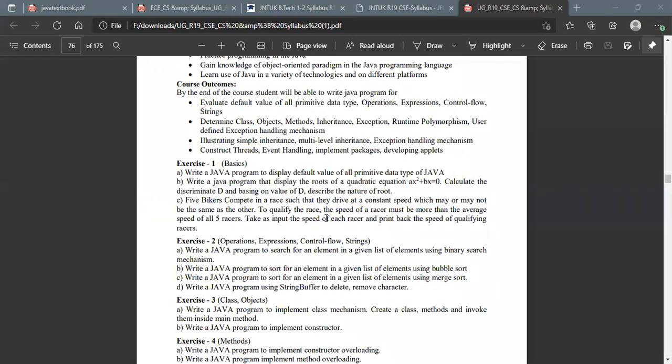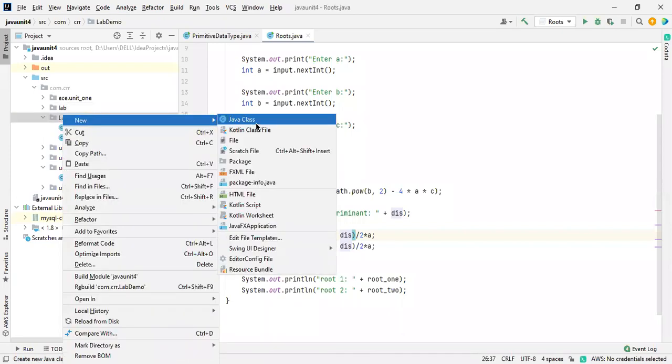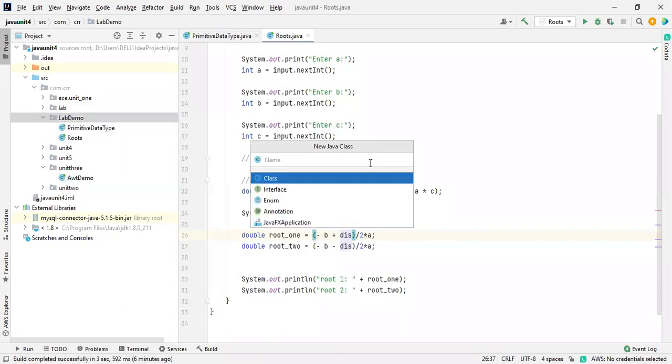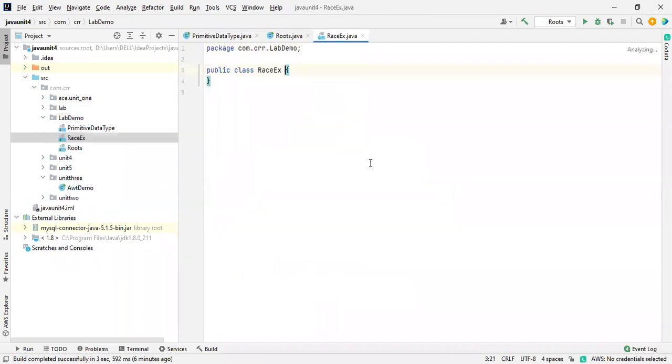Yeah, okay. This is a small work. So just a Java class, and this is like RaceEx. It is enough, RaceEx. Name is good, right? Very good. Public static, these are the common things, just follow the rules. That's it. Static void.